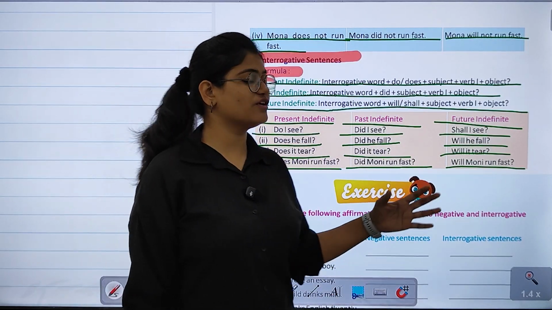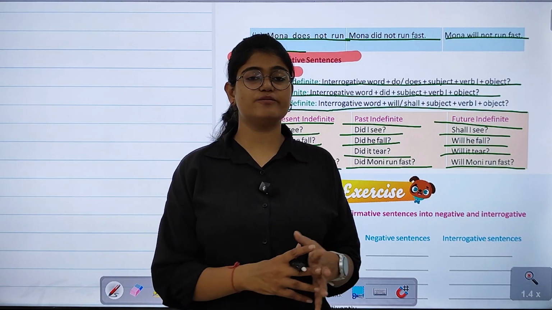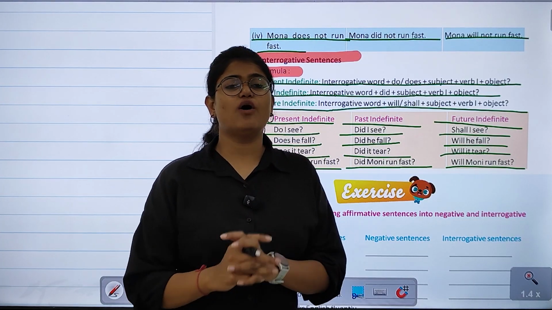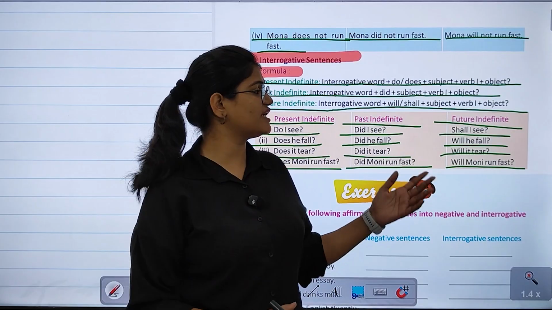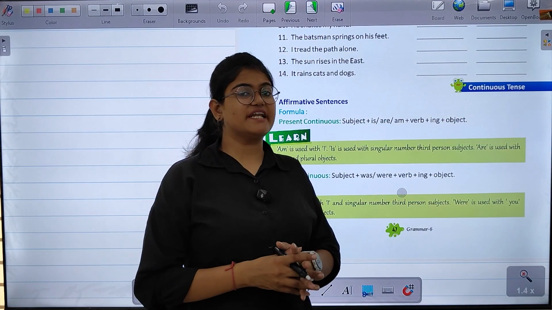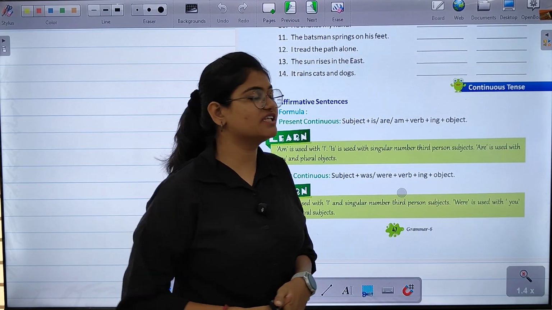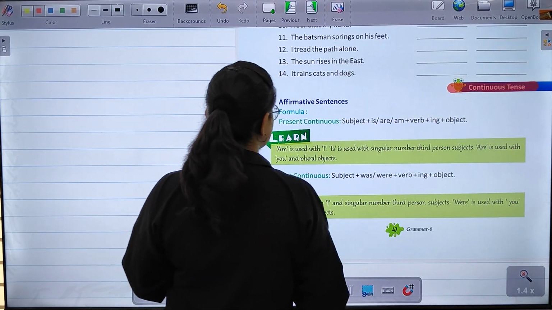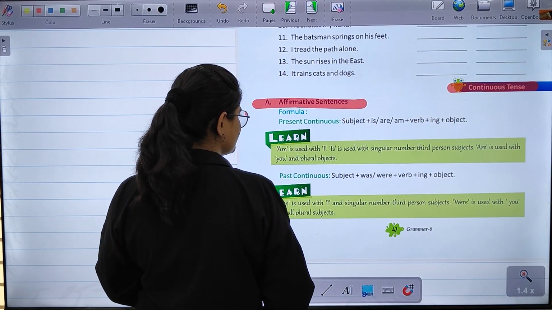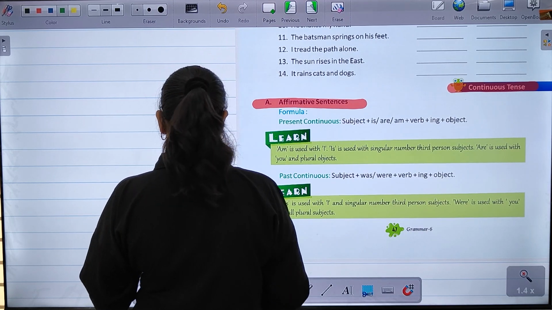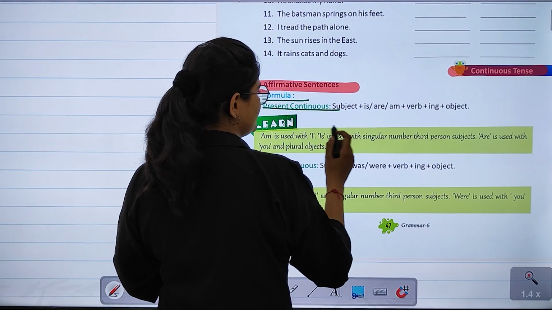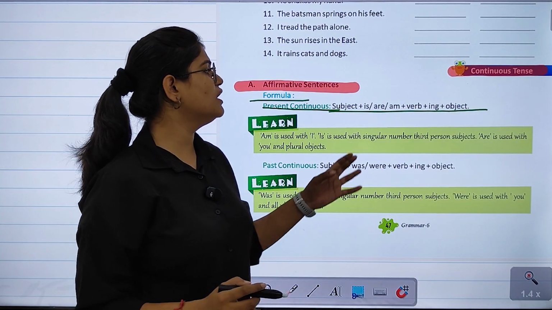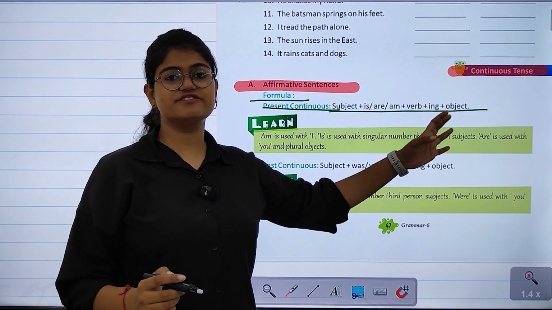Right? So that was all about the chapter. I hope you all are clear with the uses of tenses. That is for the simple or indefinite tense that was explained in the chapter. So now the next tense that we have is the continuous tense. So let's have a look at the continuous tense. Affirmative sentences. The formula is, for the present continuous, subject plus is, am, are plus verb plus ing plus object.